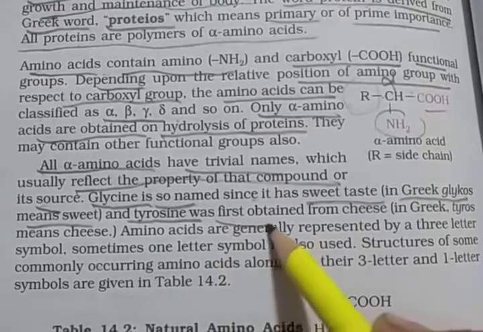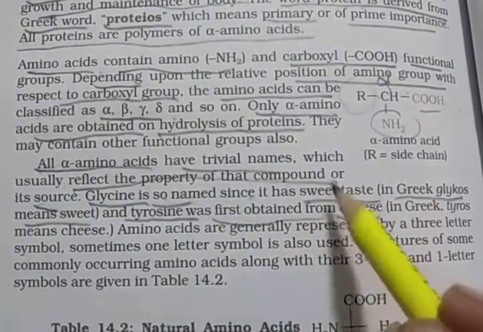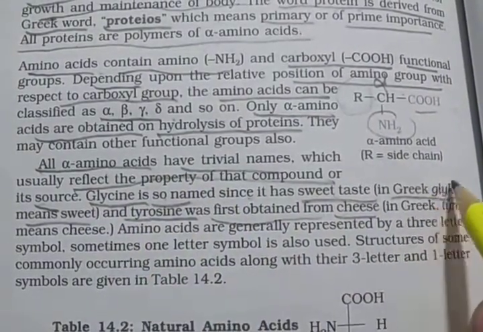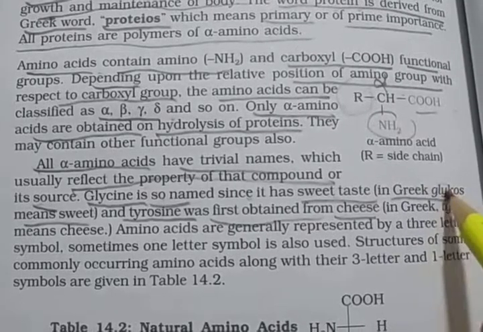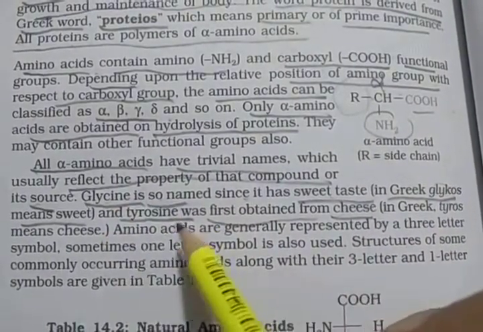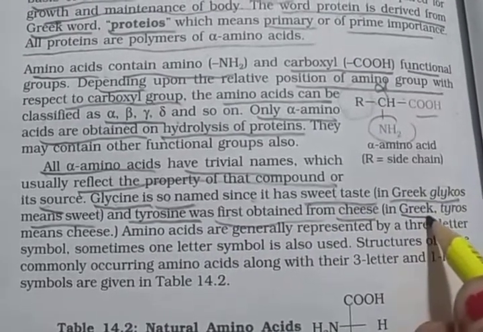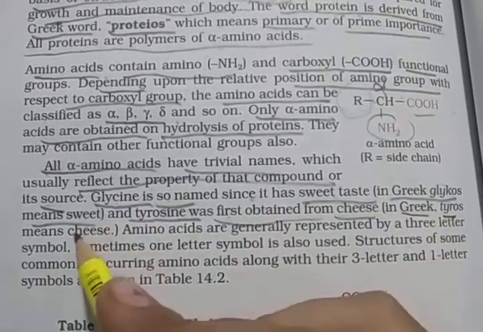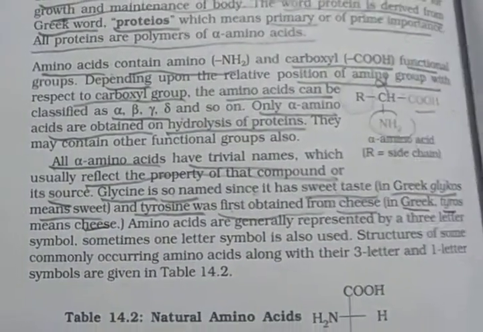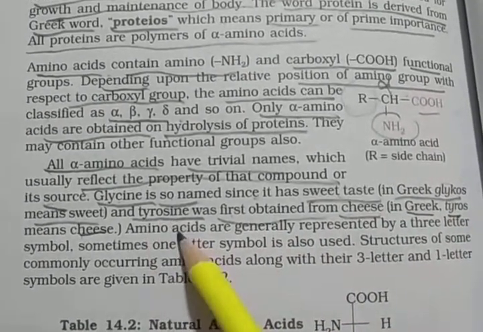Tyrosine was first obtained from cheese, and in Greek, cheese is tyros, so on the basis of tyros it is named tyrosine.